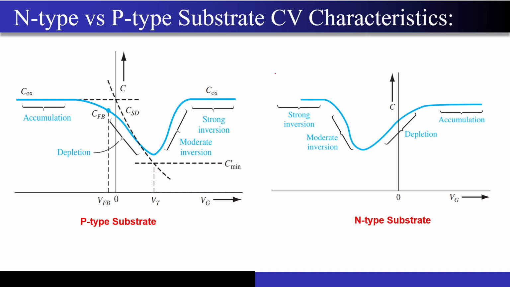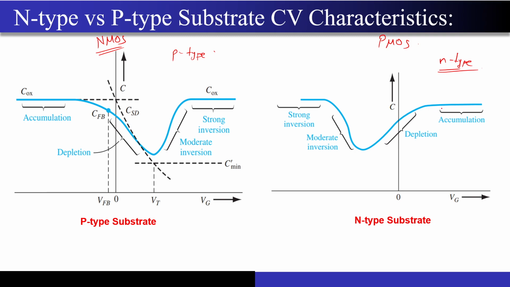And so we did it for the case of the p-type semiconductor material. Now if you just change the substrate material from p-type to n-type, correct? So now if you change it to n-type, then this is the basic structure for the PMOS, and the case of the p-type is nothing but the basic structure of the NMOS, correct? So now you know this curve that you are seeing over here, it will be getting flipped around the y-axis.